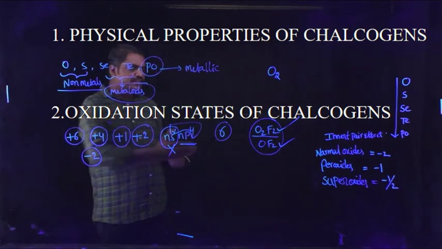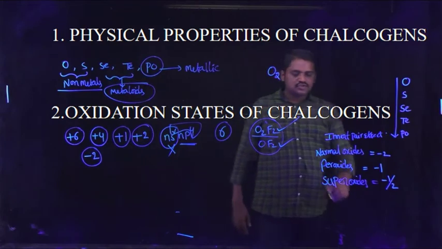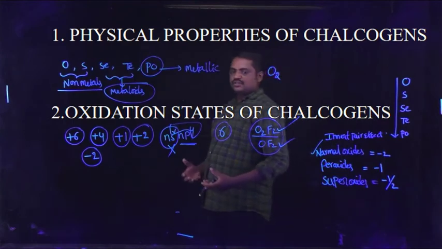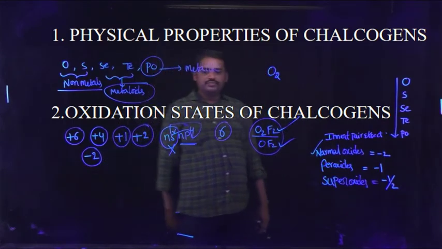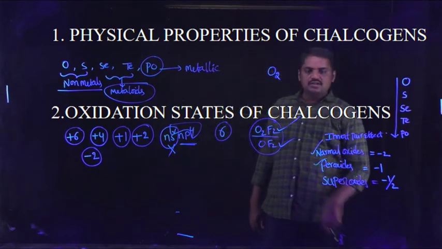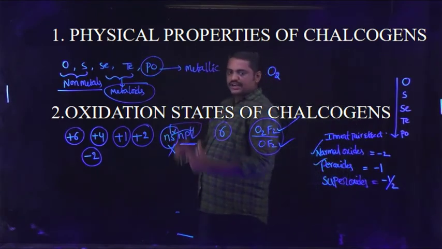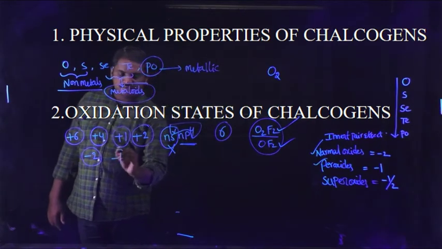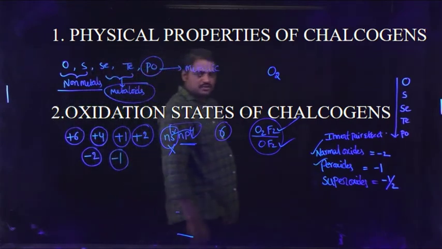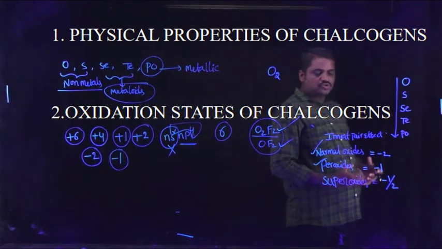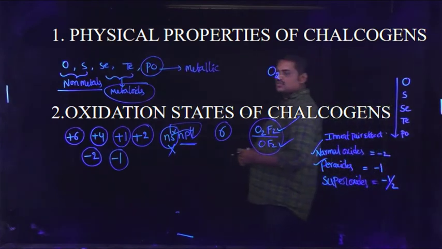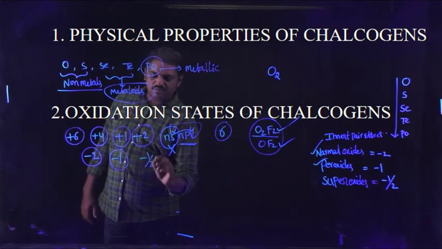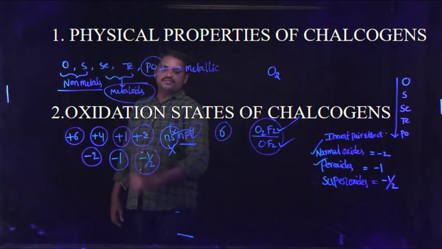Oxygen exhibits three types of forms. First one, normal oxides, where the oxygen oxidation state is -2. Peroxides, where the oxygen oxidation state is -1. And oxygen forms with the alkali metals to produce superoxides, where the oxygen oxidation state is -1/2.